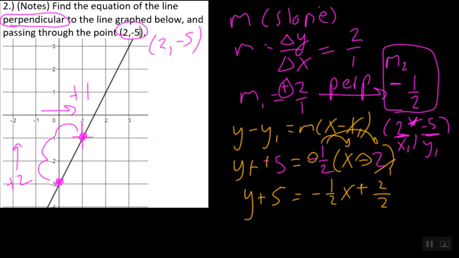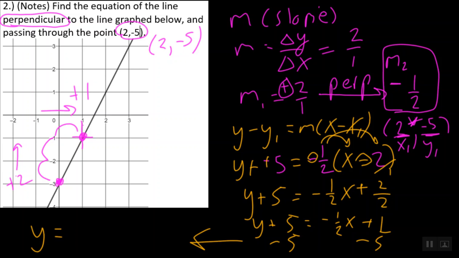And wait a second, don't I know what 2 over 2 is? Well, that would actually be the same as saying 2 divided by 2 is 1. Now from here we are one step away. I'm simply going to subtract my 5 from both sides, and we'll get this final equation. We're going to get y is equal to negative 1 over 2x minus 4, and that will in fact be our correct answer.